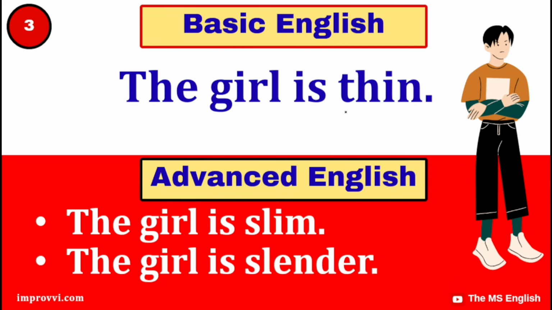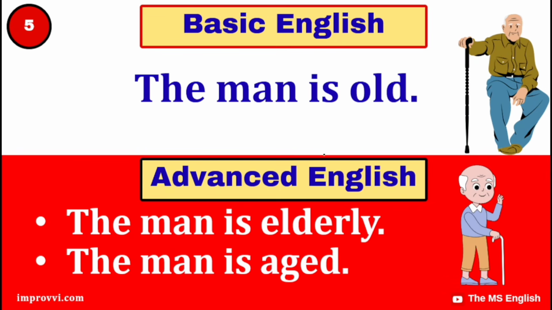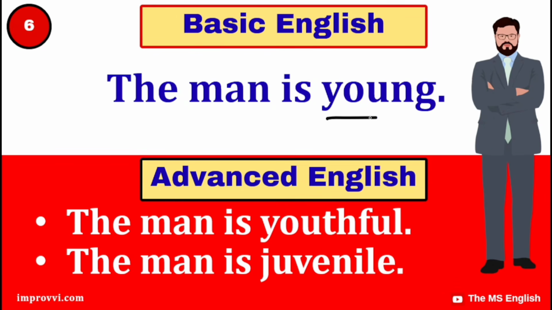The girl is thin. The girl is slim. The girl is slender. The girl is fat. The girl is overweight. The girl is obese. The man is old. The man is elderly. The man is aged. The man is young.